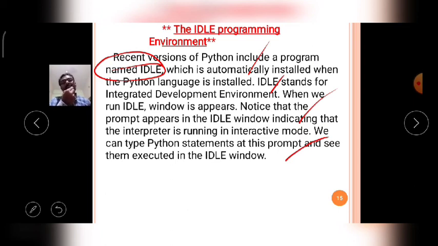When a Python file is executed with this IDLE, the answer is printed on the Python prompt only. Like that, with the help of IDLE, the Python program is executed in the scripting mode also.